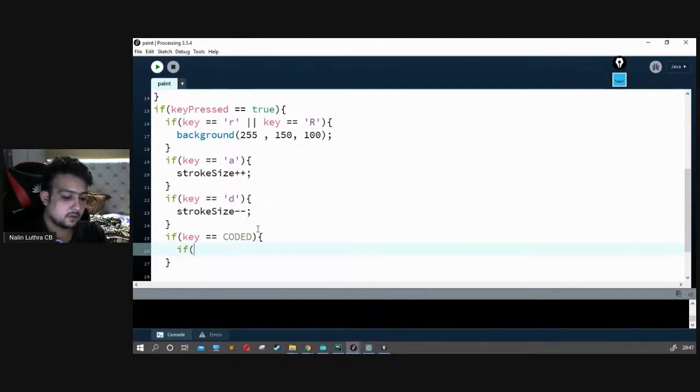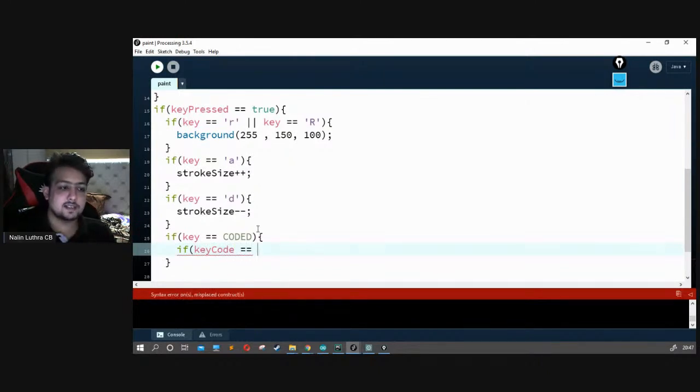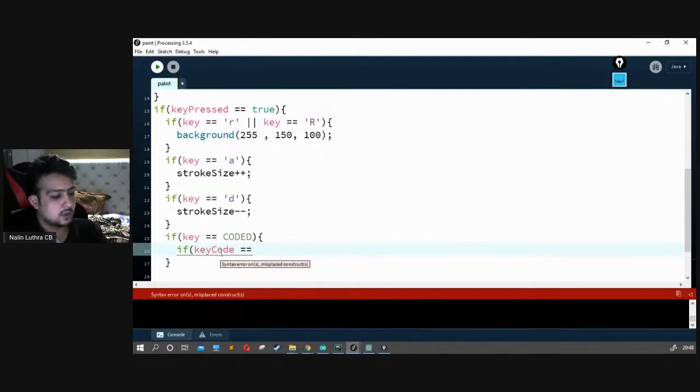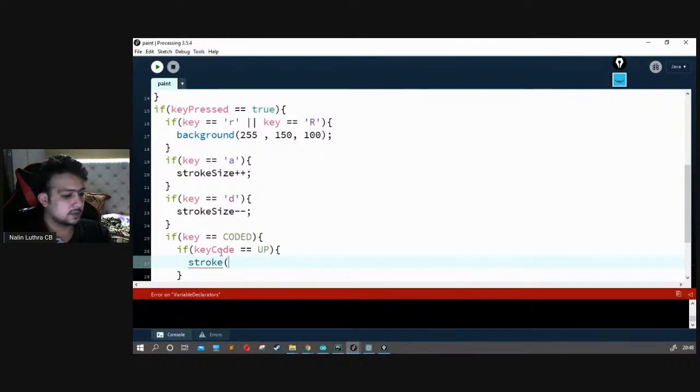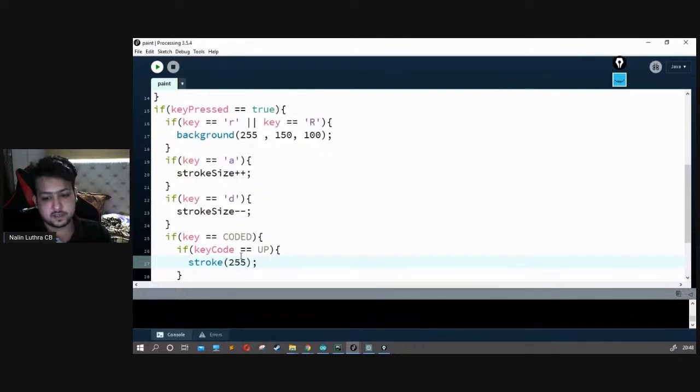So we say if, again, key code. These coded keys have a different variable which changes, we call it keyCode. So if keyCode is equal to UP, we can say stroke is equal to 255. So if I press the up key, it changes to 255. Let's see it altogether.